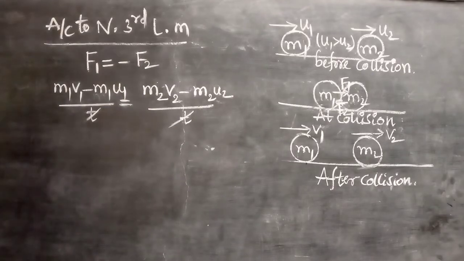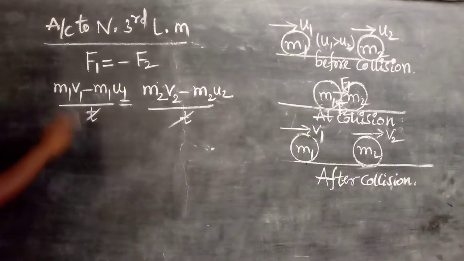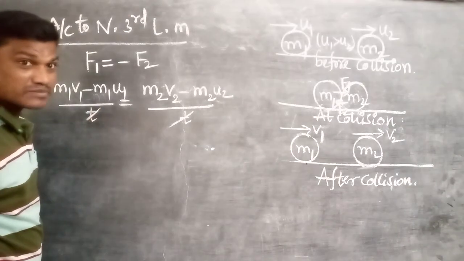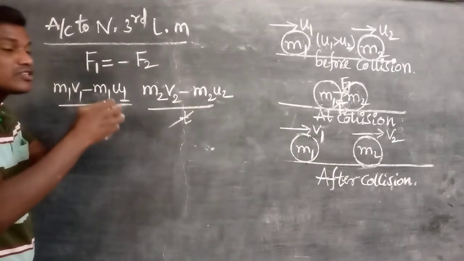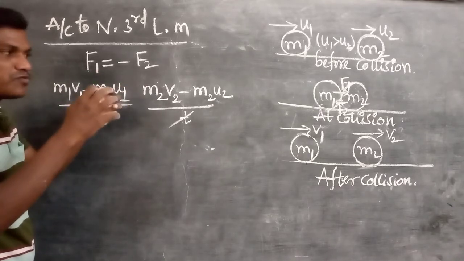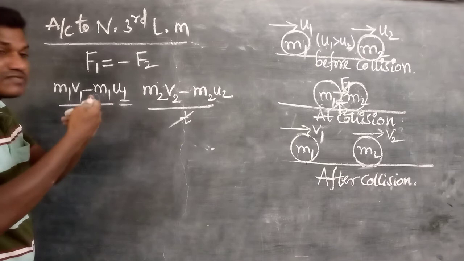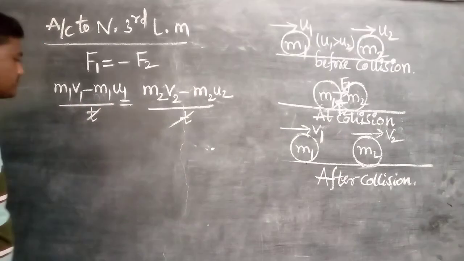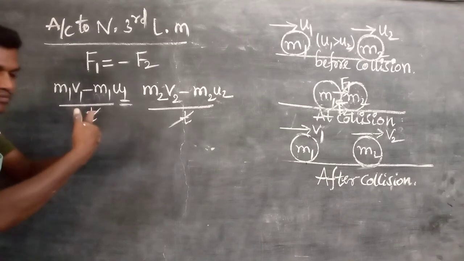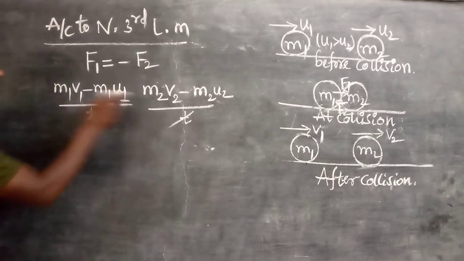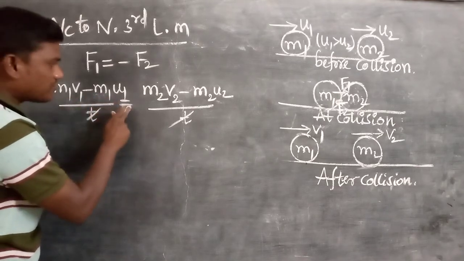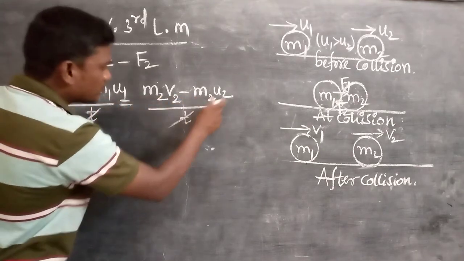The t gets cancelled. Why does t get cancelled? During the collision both forces act at the same time, so the time is the same. So the remaining terms are m1 v1 minus m1 u1 is equal to m2 v2 minus m2 u2.